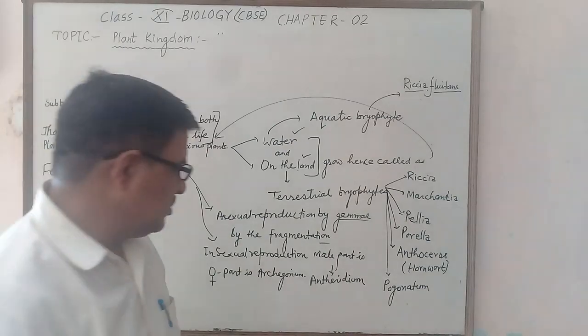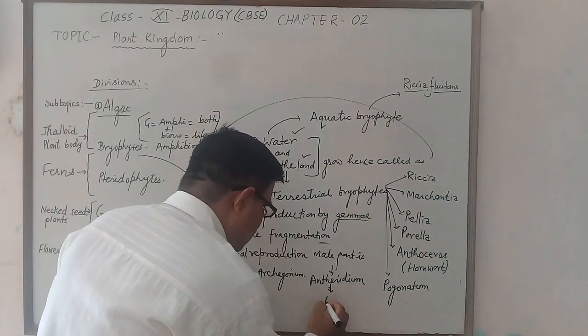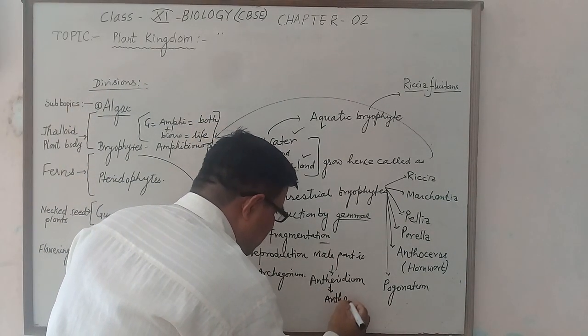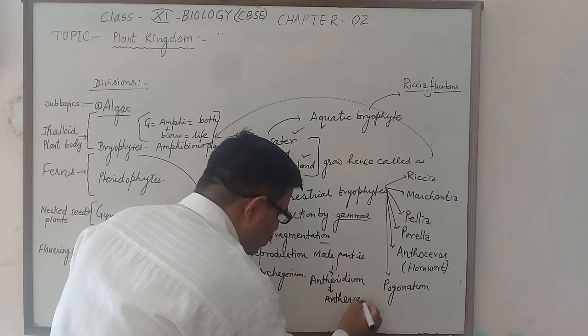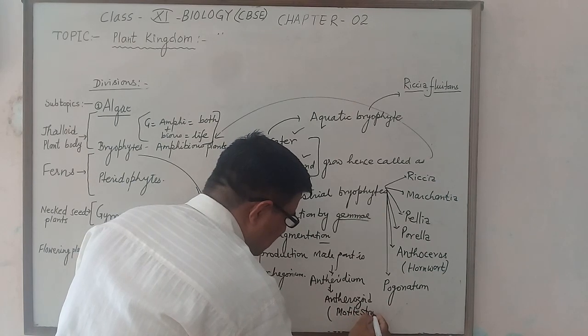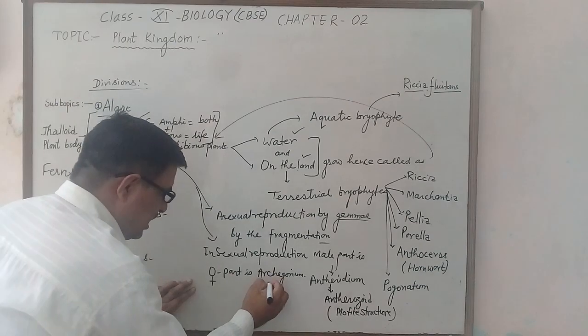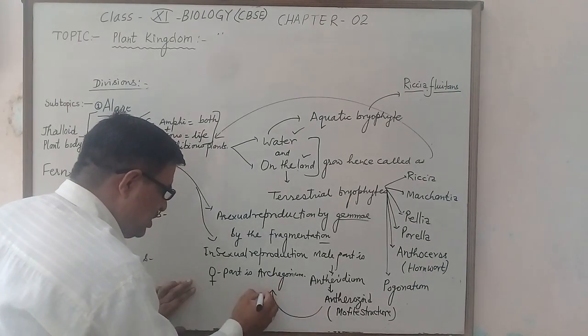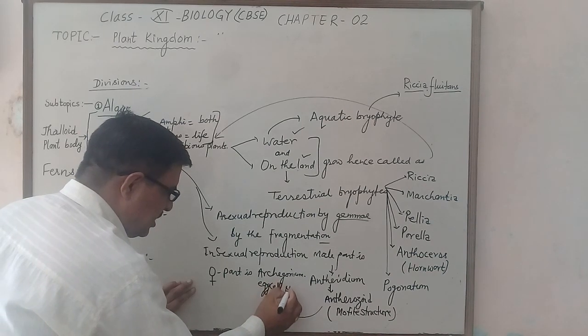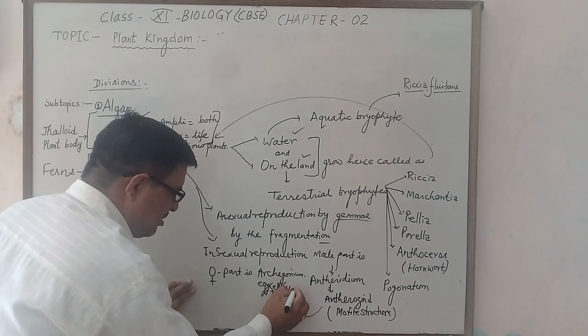So the Antheridium produces antherozoids, which are motile structures. The antherozoid reaches the archegonium with the help of water and fuses with the egg cell, which is non-motile.